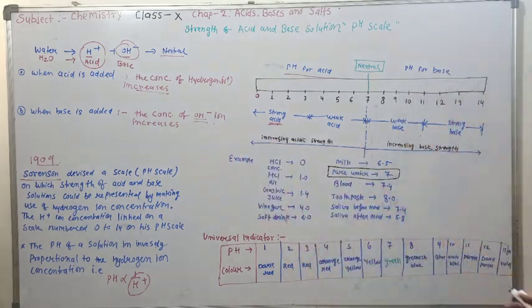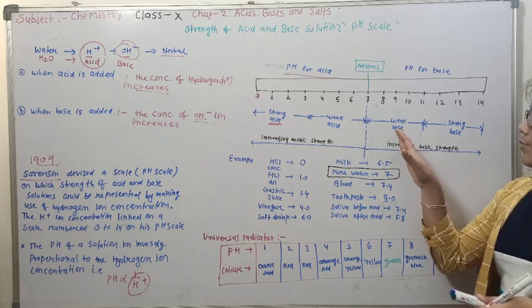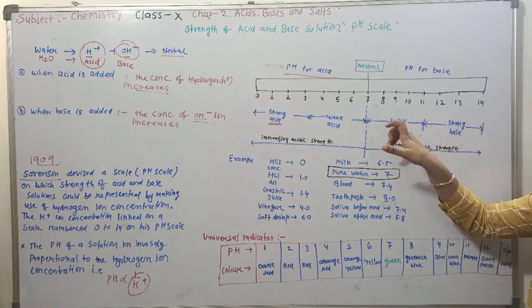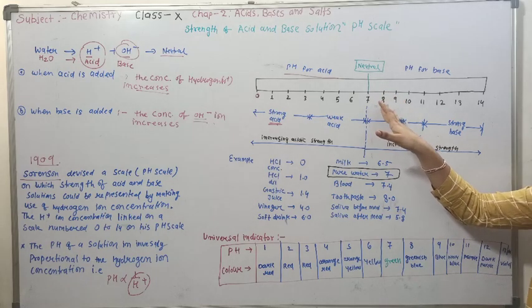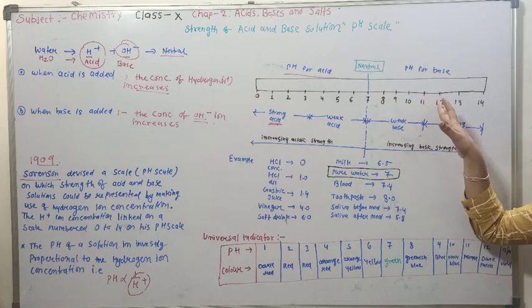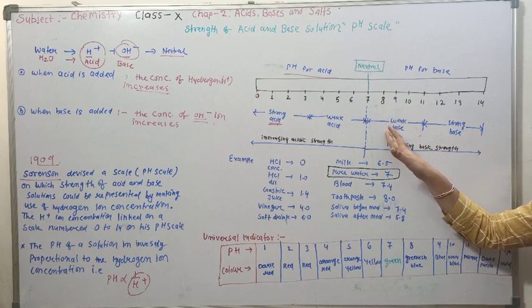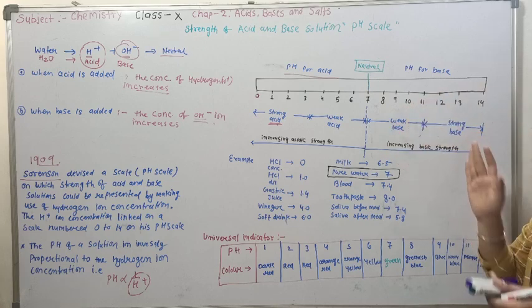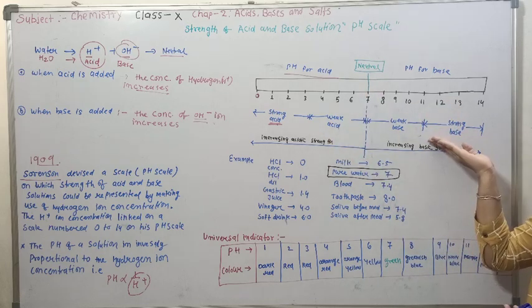Similarly, for weak base, the values are between 7 to 11, 12, that is for weak base, and the next values are for strong base. Clear? Opposite to acid.